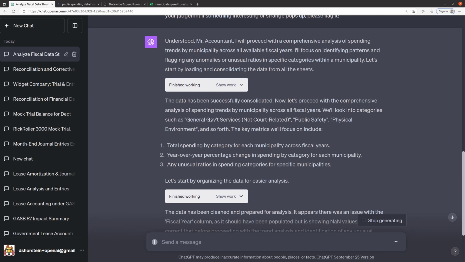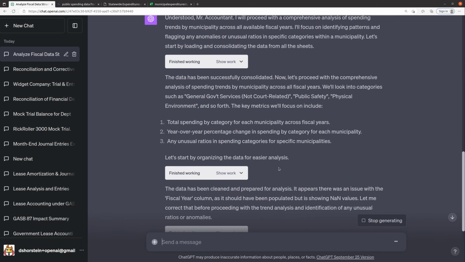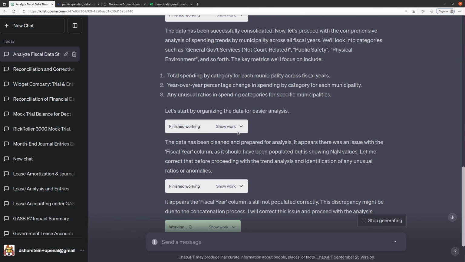So, okay, we're going to look into categories such as government services, public safety, physical environment. The key metrics will be total spending by category for each muni across fiscal years. Then look at the year-over-year percentage change in spending. That's smart. And then if there are any unusual ratios in spending categories. So I'll start by organizing the data. And it'll be interesting to see if it visualizes this for me, because that could be a really interesting way to see it. So data's been cleaned, prepared.